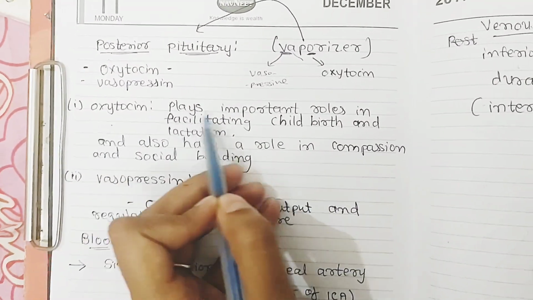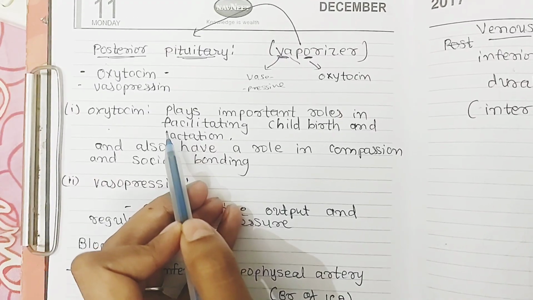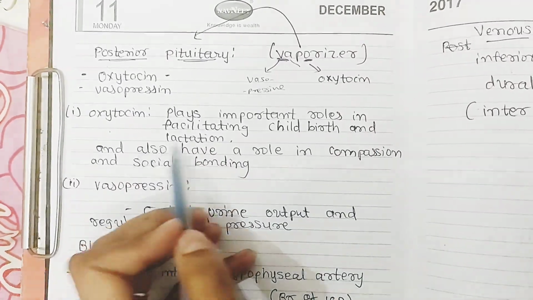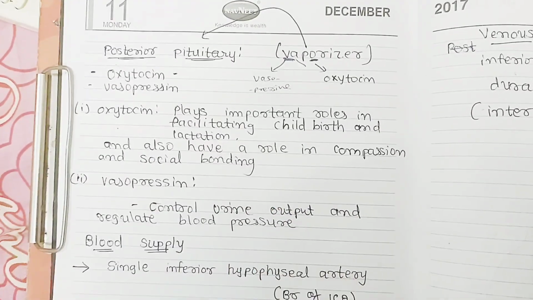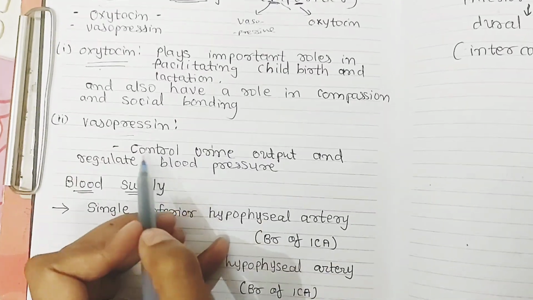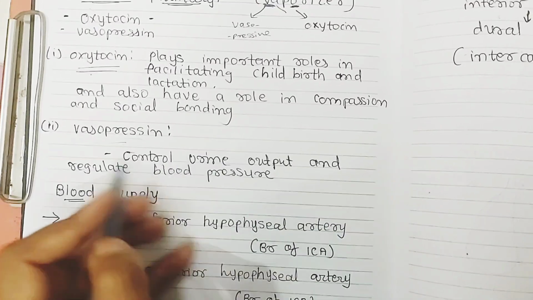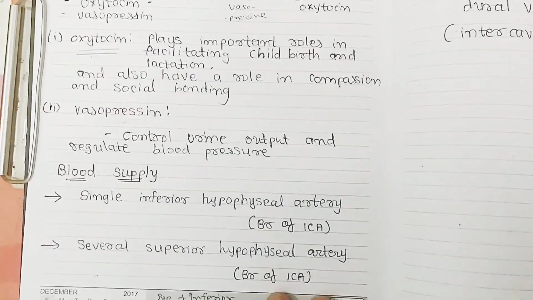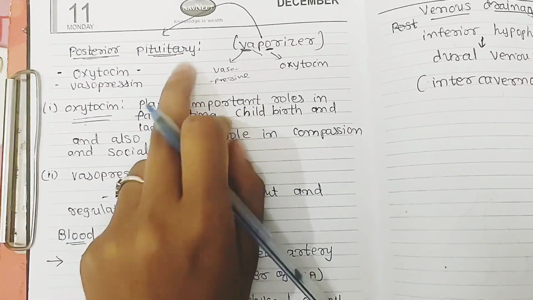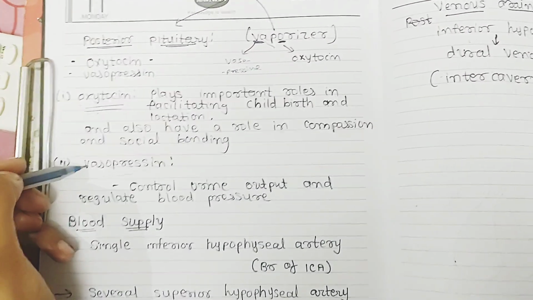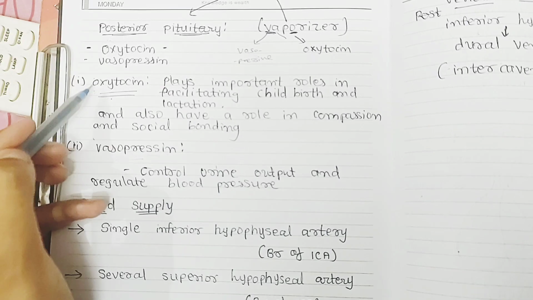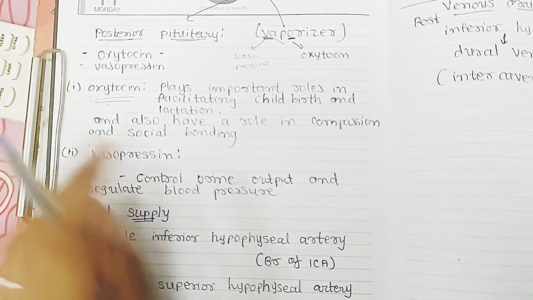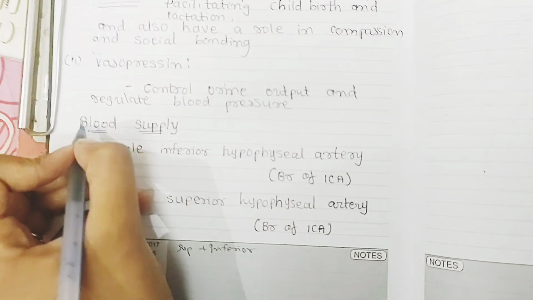Now oxytocin plays an important role in childbirth and lactation, and also has a role in compassion and social bonding. Vasopressin controls urine output and regulates blood pressure. Okay, so the posterior pituitary secretes oxytocin and vasopressin. Oxytocin plays an important role in childbirth and lactation, whereas vasopressin controls urine output and regulates blood pressure.